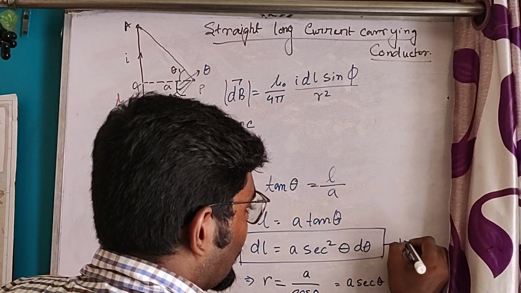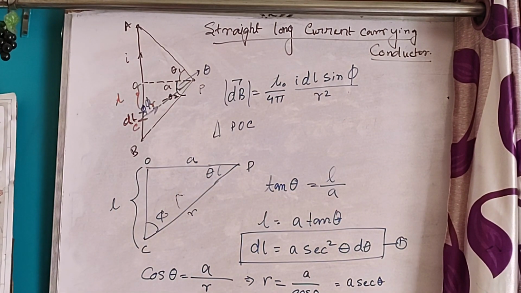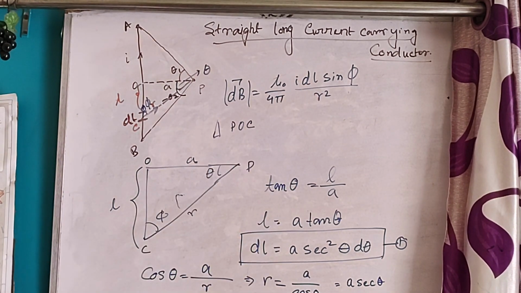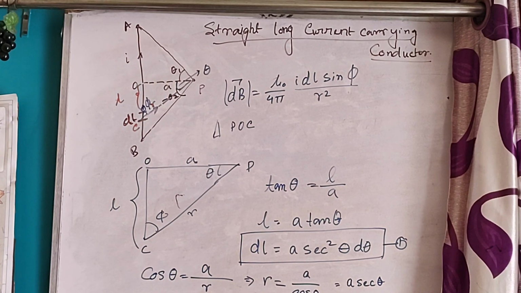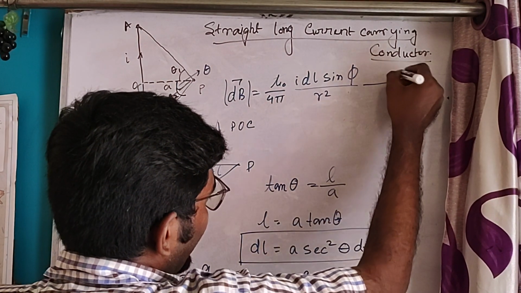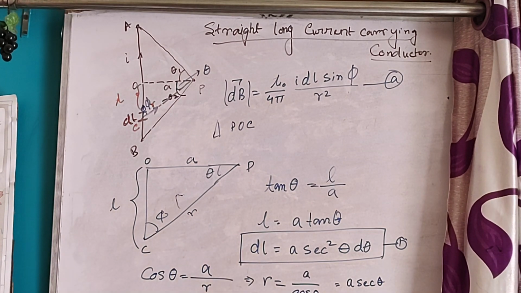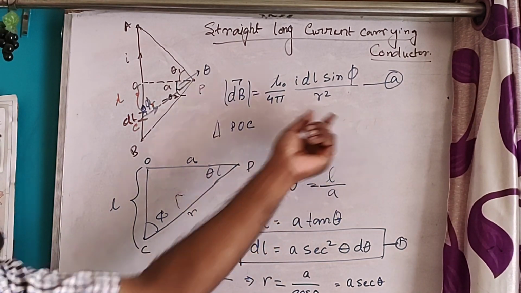This is number 1 and this is number 2. Now, putting the value of dl and the value of R in this equation. Let's say this equation is A.